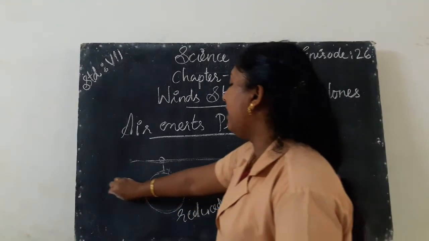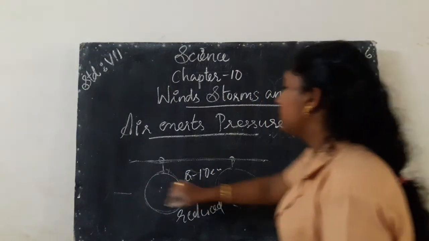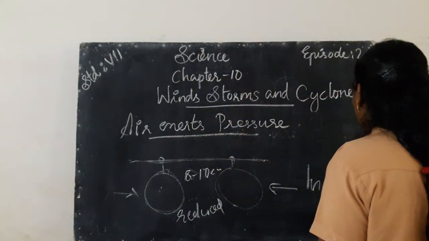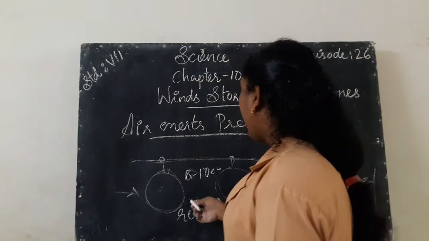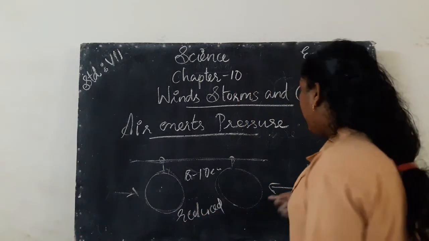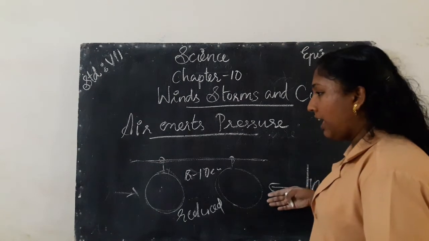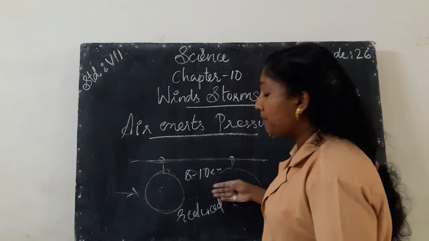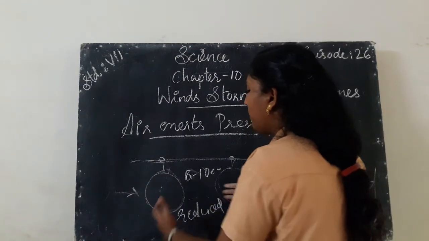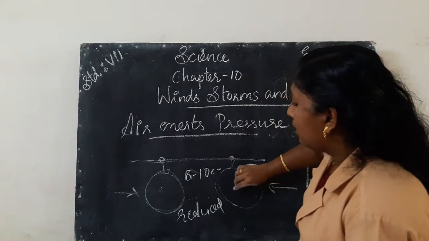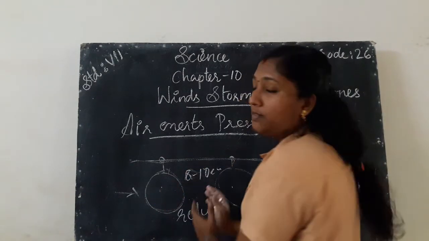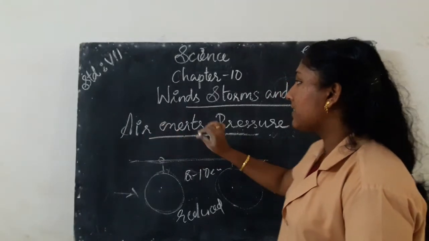We know that the air outside the balloons, what increased? The air pressure outside the balloons increased. So if we blow air in here, what happens? The increased air outside the balloons exerts a push on the two balloons, so the balloons move from one side to the other, moving toward each other. Okay, so from this activity we can prove that air exerts pressure.